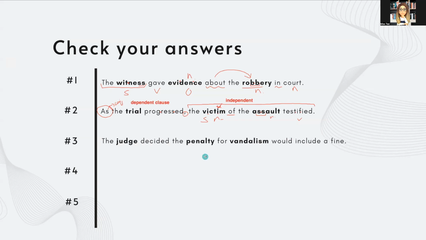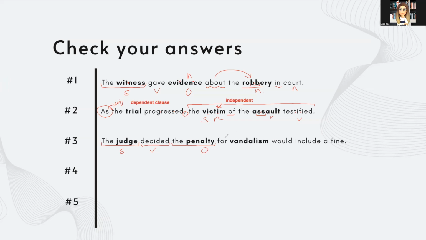Number 3, the judge decided the penalty for vandalism would include a fine. The judge is the subject of the sentence. Decided is the main verb here. The penalty is the thing that was being decided on, so that's the object of the sentence, but we do have more prepositions to show relationships again.